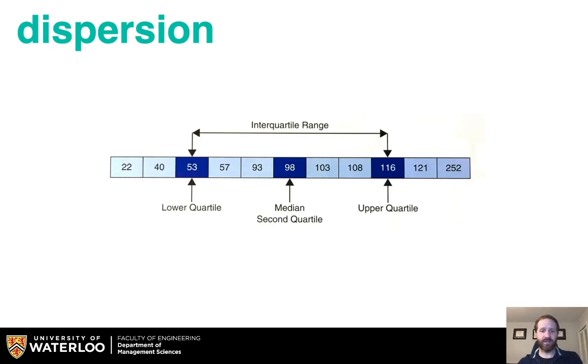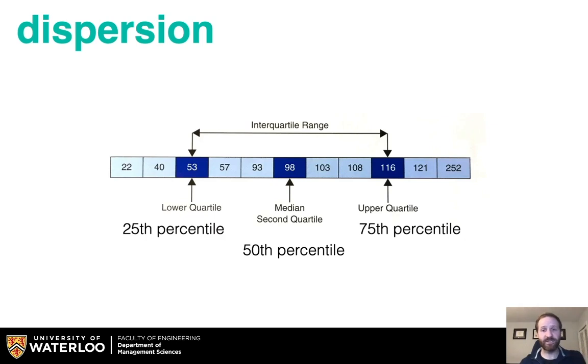Dispersion is how the data varies, how it's dispersed across its various values. You would have things like percentiles, like the 25th percentile, 50th percentile, 75th percentile. And you can look at the median, which is the 50th percentile that we've talked about. You can look at the interquartile range, which is the difference between the lower quartile, the 25th percentile, and the upper quartile, the 75th percentile.